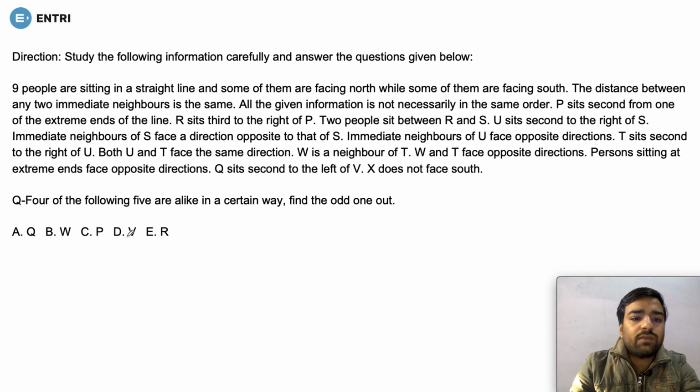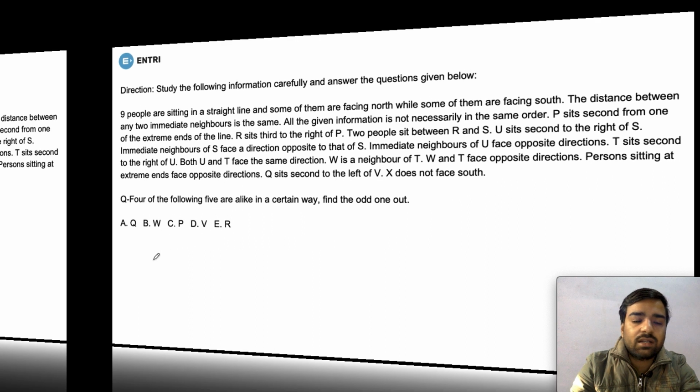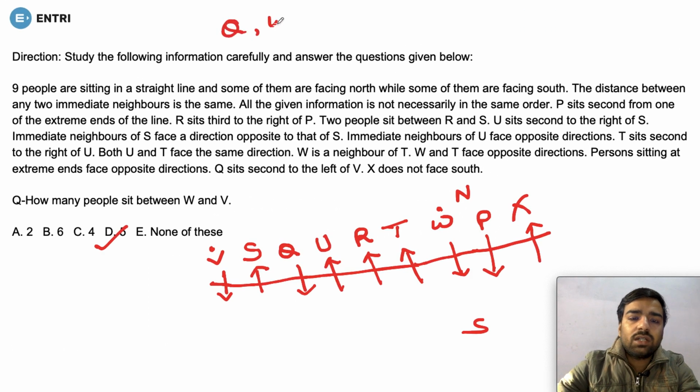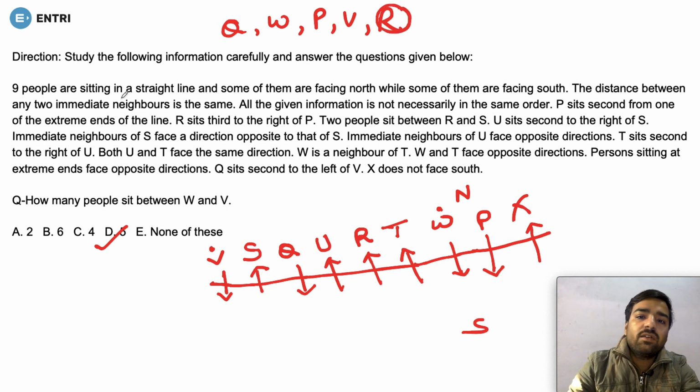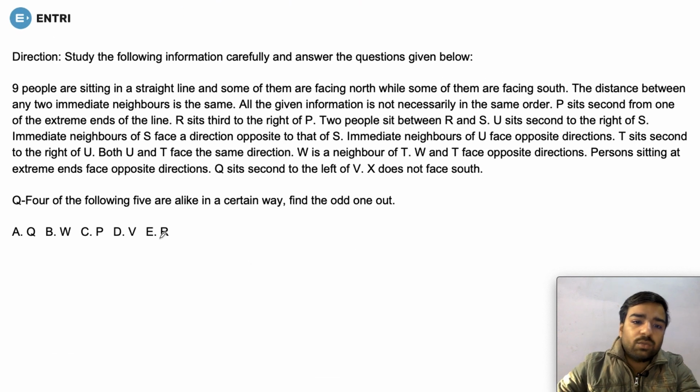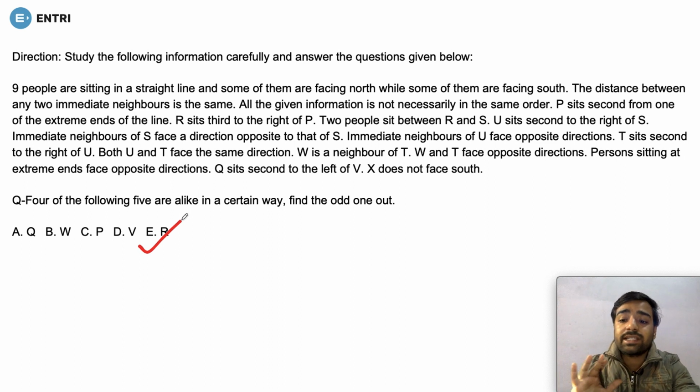They are asking, 4 of the following 5 are alike in certain way. Find odd one out. Q, W, P, V, R. Let us check which is the odd one out. So Q is facing this direction, W is facing again this direction, P is again facing the same direction, V is facing again the same direction, and R is facing northwards. So R is the only one which is facing north direction, and hence the odd one is going to be R, and hence option number E is correct. See, paper is always simple, the only thing is our approach.